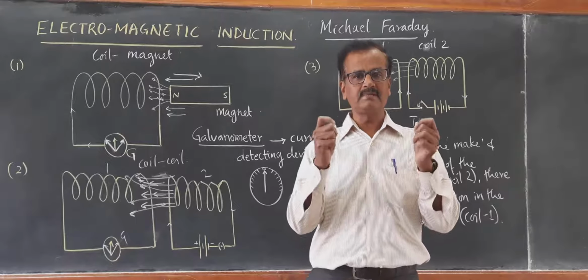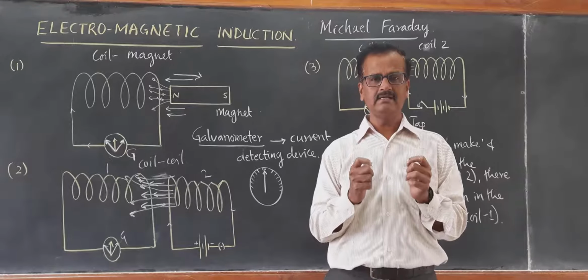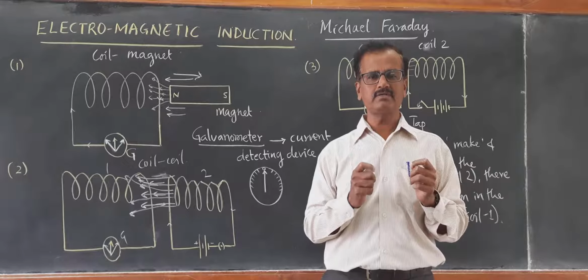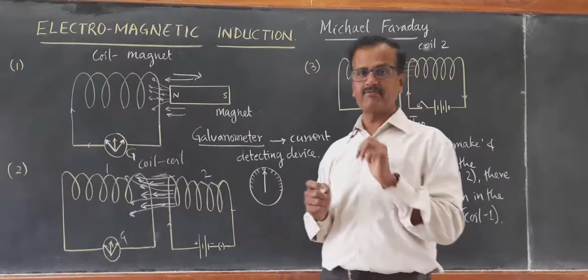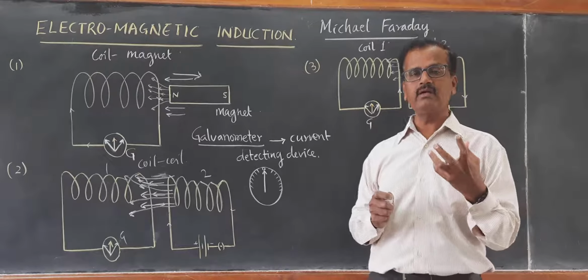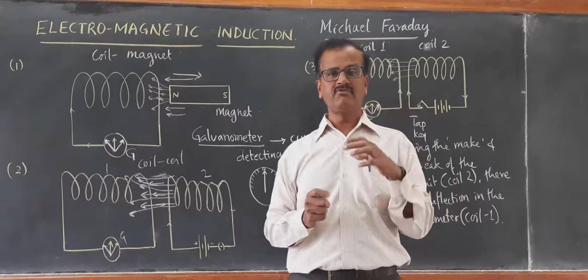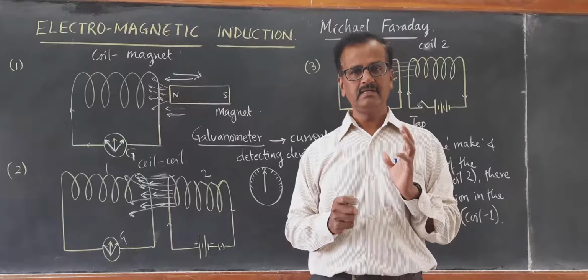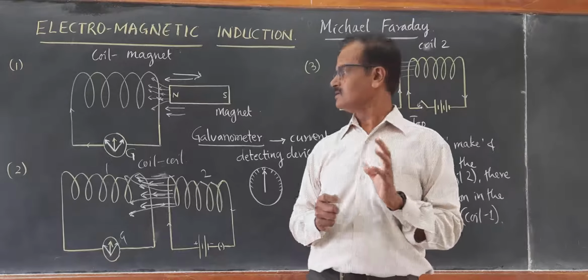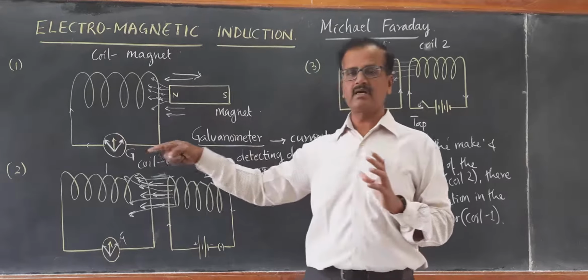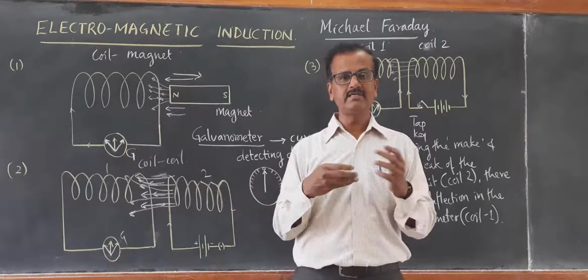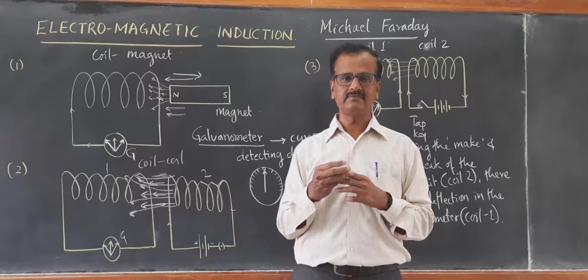So this phenomenon is called electromagnetic induction. This phenomenon was first discovered by Michael Faraday, and you are going to learn Faraday's law of electromagnetic induction in class 12. There he says that the amount of current generated depends on the rate at which the magnetic field is changing.